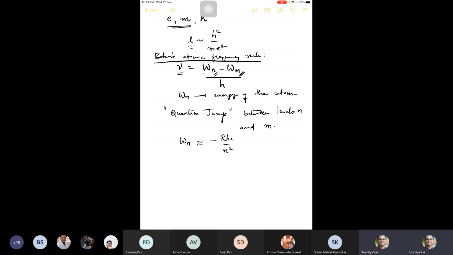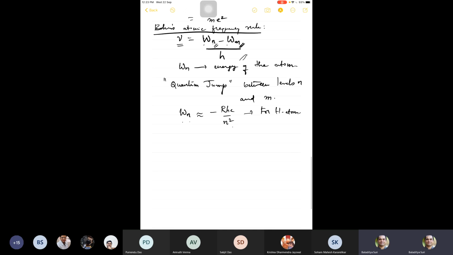This is for the hydrogen atom. This is by pure analogy. Looking at this formula that Rydberg had and writing it in this particular form, Wn has to be identified as this quantity. Whereas for an oscillator,